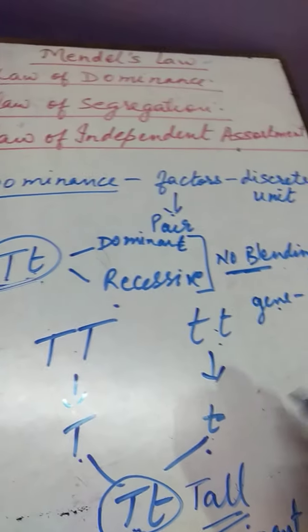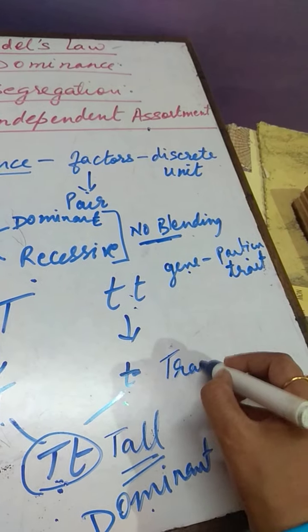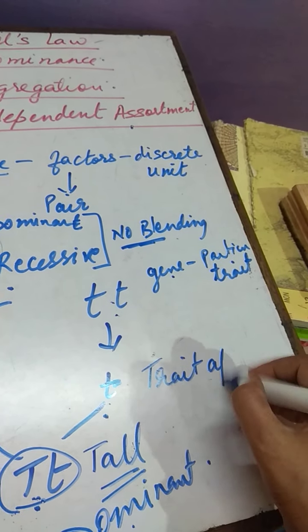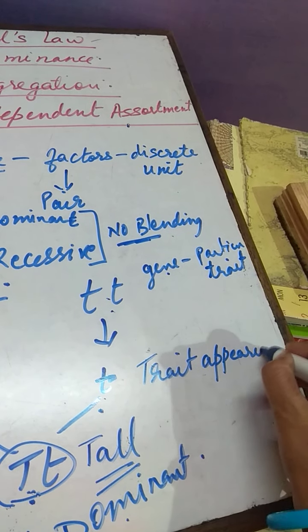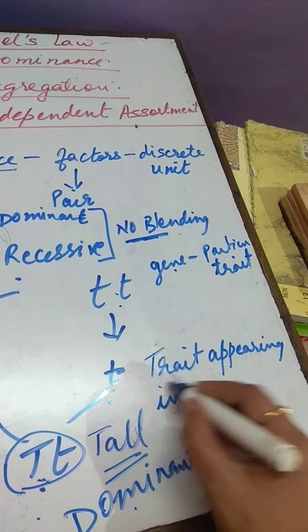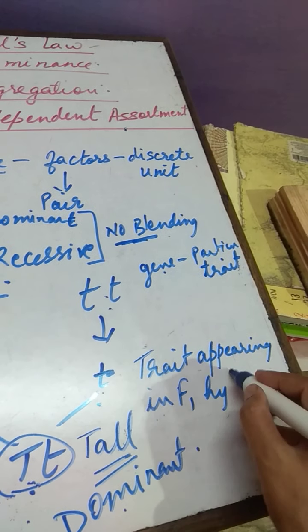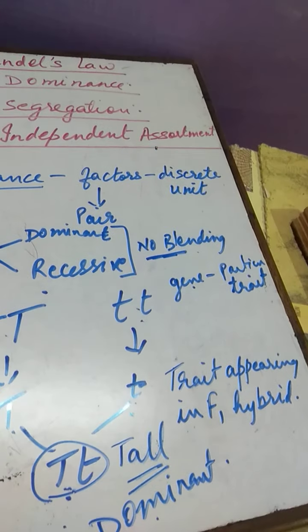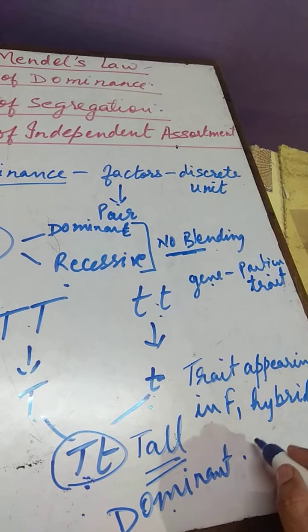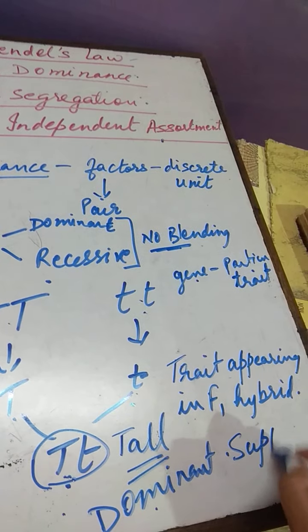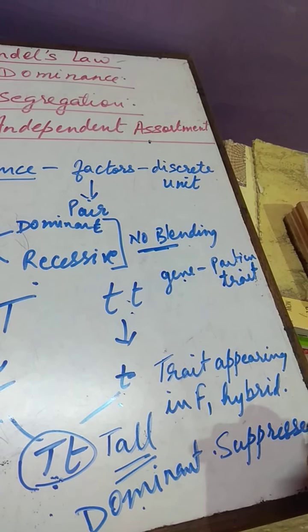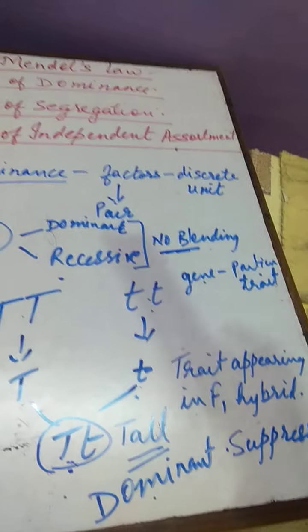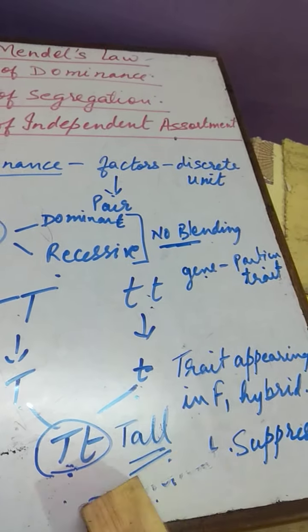Clear? So, what is a dominant trait? The trait appearing in the F1 hybrid is known as the dominant trait, and the trait which is suppressed in F1 is known as recessive.